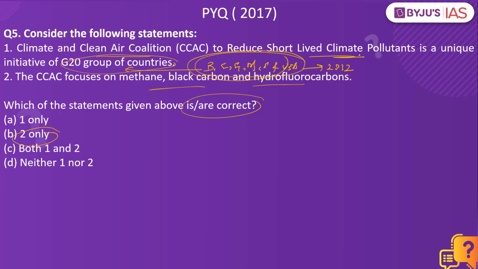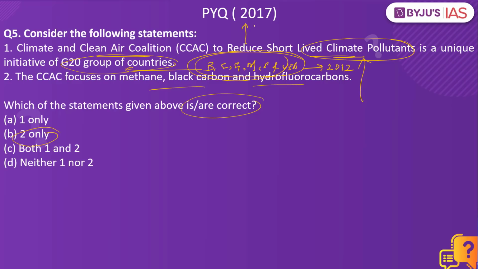What are these short-lived climate pollutants? These pollutants may live in the atmosphere, let's say for a day, or for a week, or even for a year as well. Some of the examples of this include methane, black carbon and hydrofluorocarbons. So in order to fight the menace of these dangerous air pollutants and to mitigate the impact that it would have on health, agriculture and ecosystems, these countries came up and created the Climate and Clean Air Coalition. This happens to be a previous year question from the year 2017.